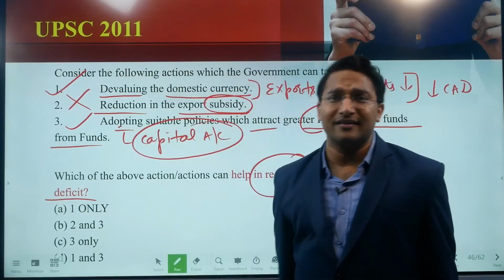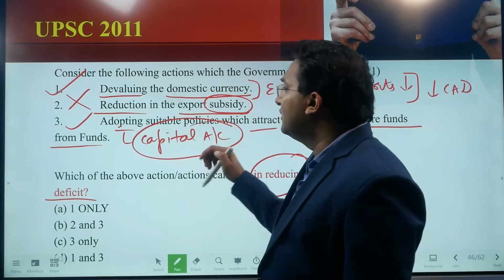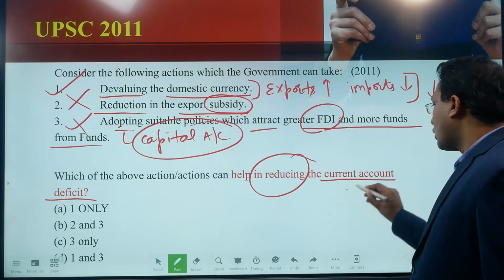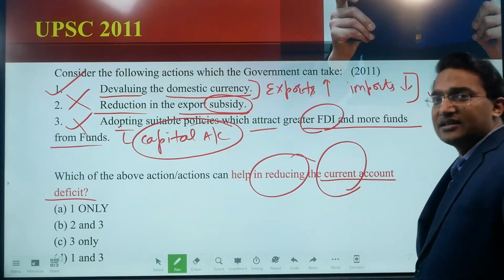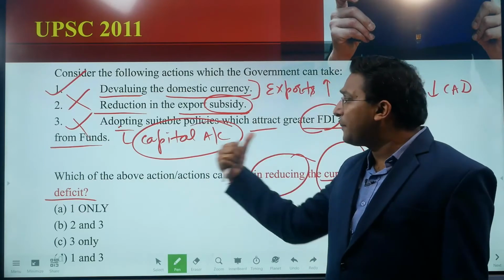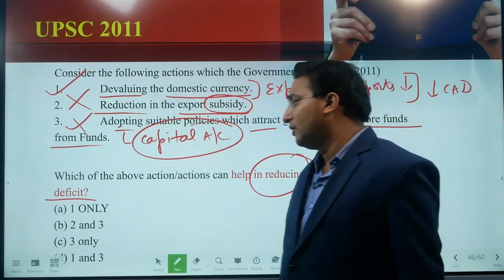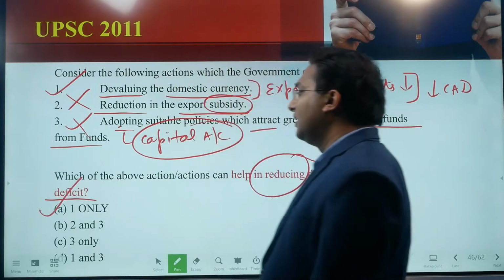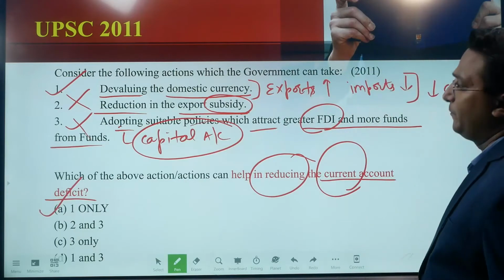This is not a current account transaction. So even this is incorrect as far as controlling the current account deficit is concerned, because we are talking about the current account deficit. The capital account is not going to help. So which is the correct answer? The answer is option A, statement 1 only.